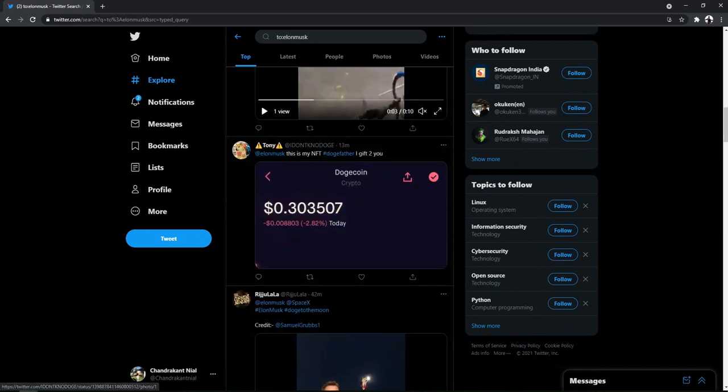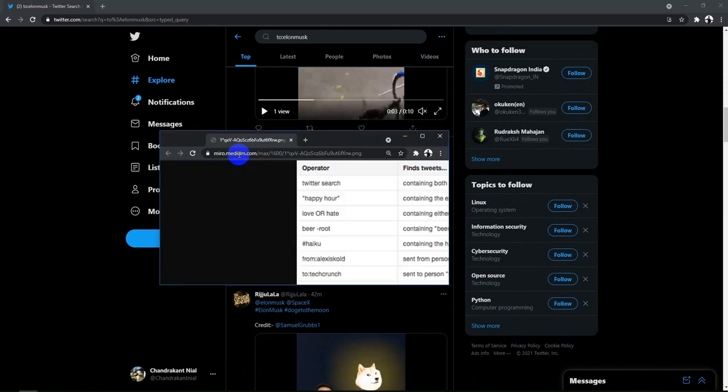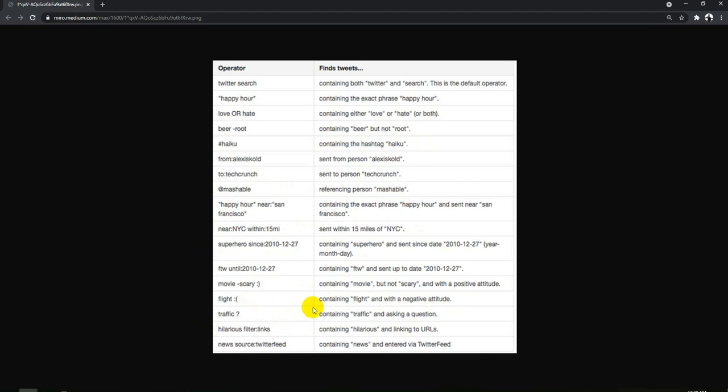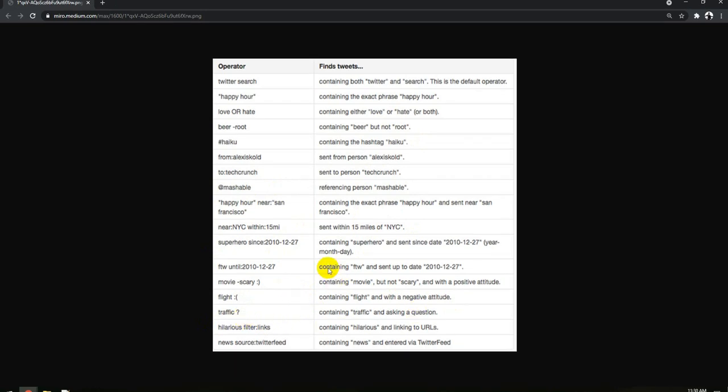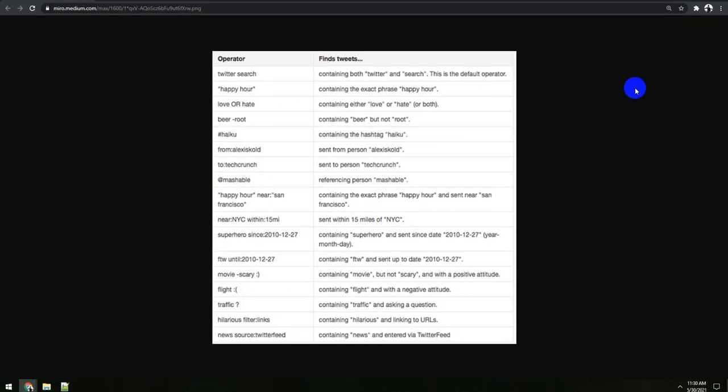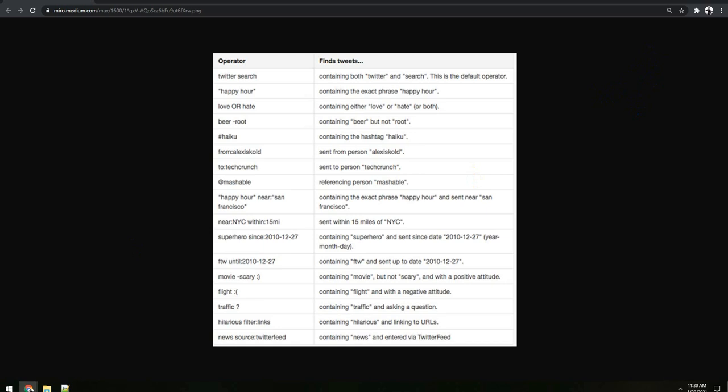Similarly, there are multiple such operators. I will give you a list. This is a small list, and you can see that you can search based on near, flight, traffic, or ask a question, love or hate, all those things that you can do using different keywords. I will put the link in the comment section. You can go ahead, browse it, and try exploring further.